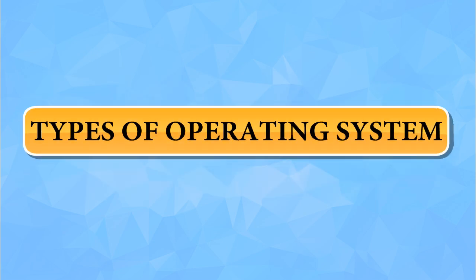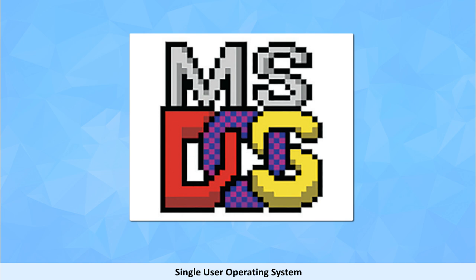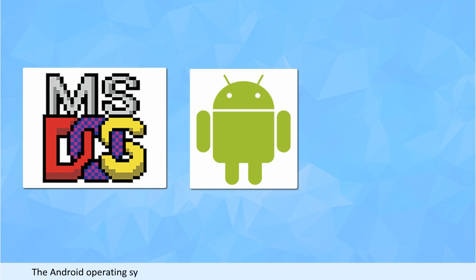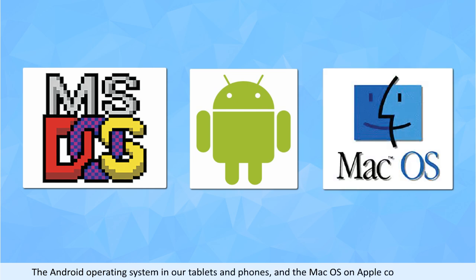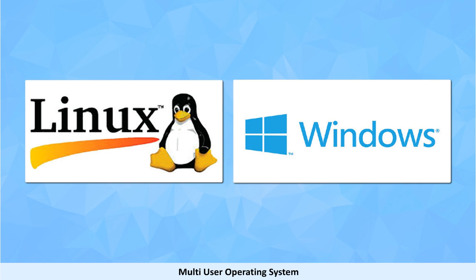Types of operating system. Based on their functionality, operating system can be categorized as single-user operating system. A single-user operating system allows only one user to use the system resources. For example, MS-DOS. The Android operating system in our tablets and phones and the Mac OS on Apple computers are all single-user operating systems.